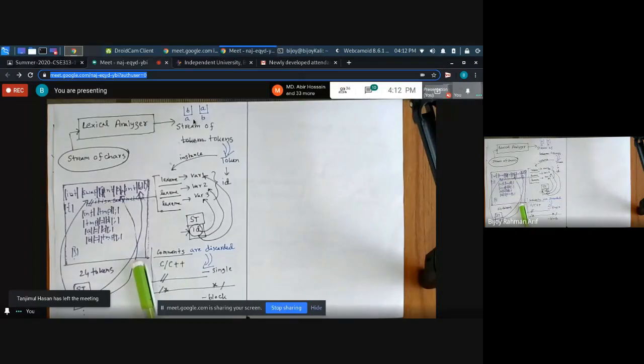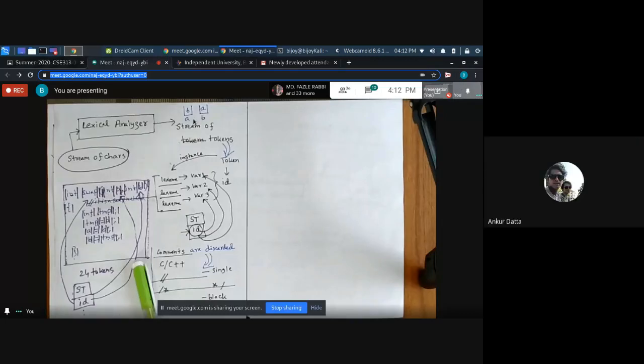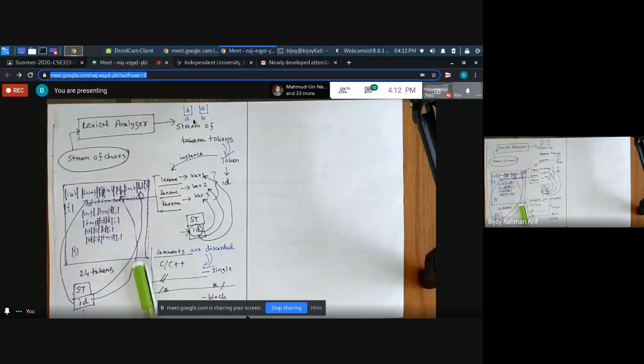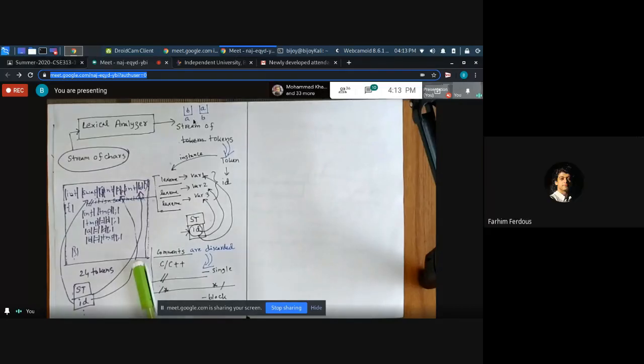Same as the Quran. If you don't know Arabic, is it possible to read the Quran? We need to learn Arabic at first, or at least learn one language in which it is translated. Right, same thing.